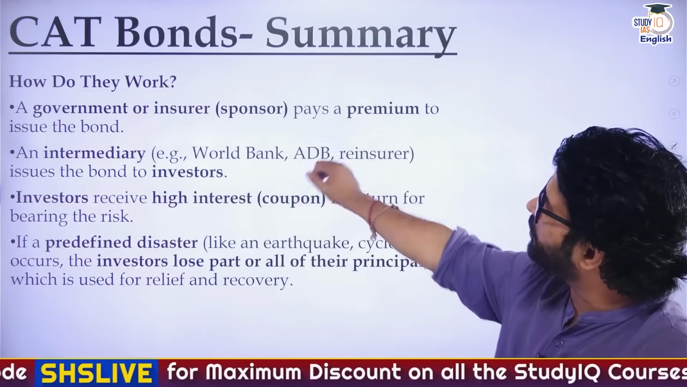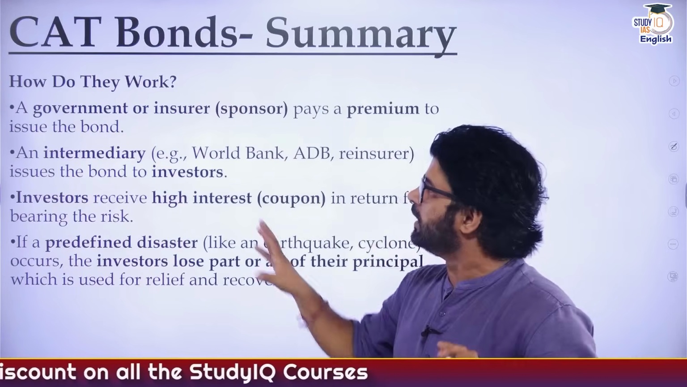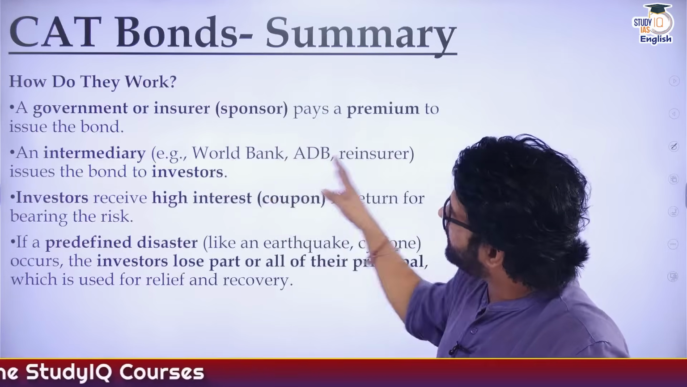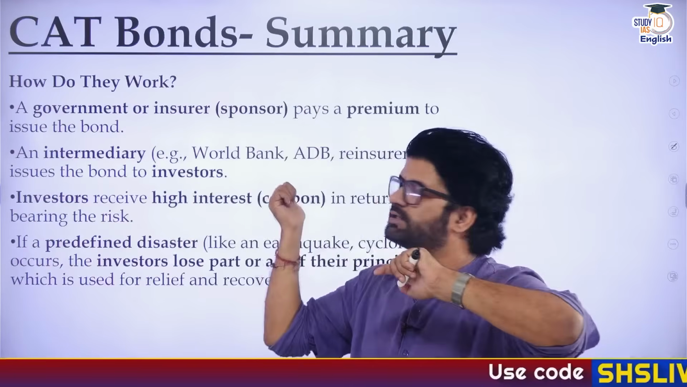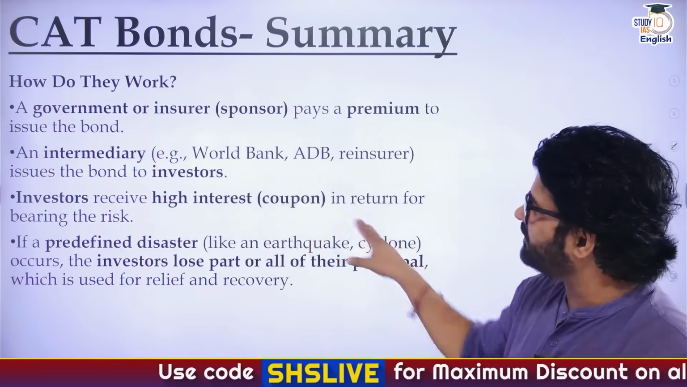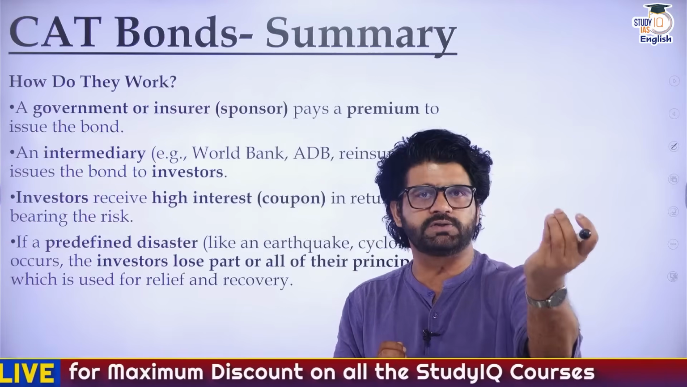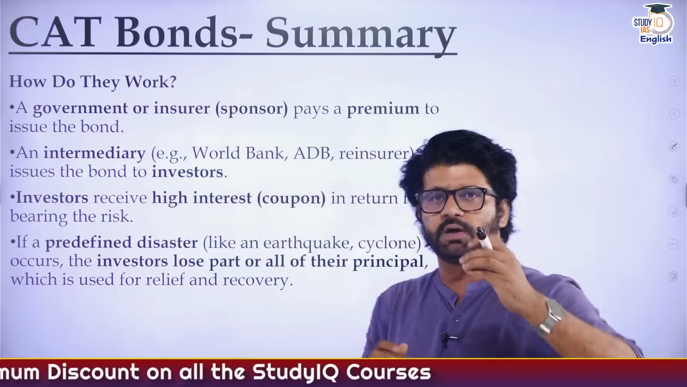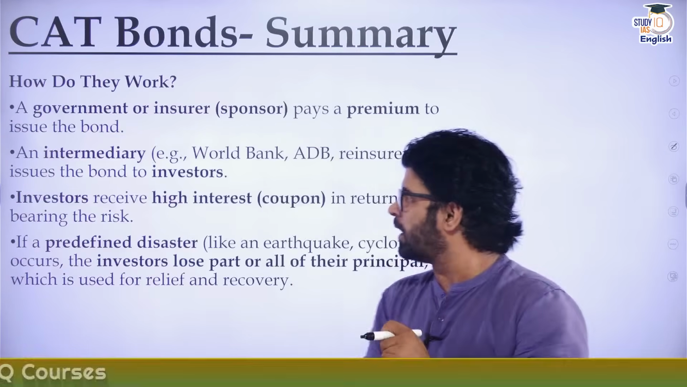So what will happen in this bond? A government pays a premium to issue the bond. So this is a 1,000 rupee bond. Now intermediaries, World Bank, Asian Development Bank, some other reinsurers, will issue these bonds to investors. These intermediaries are needed so that the bond reaches far and wide. Fine. Now investors will receive high interest. So rather than 10%, they can get 20% of 1,000. So let's say 200 rupees every year. If the maturity period is 10 years, for 10 years, they will get 200 rupees interest.